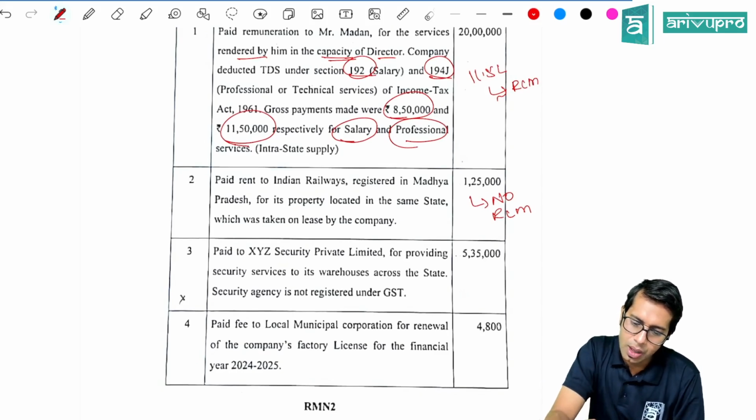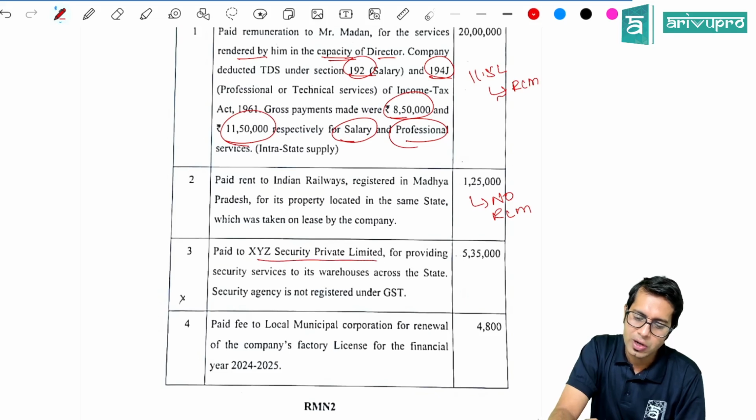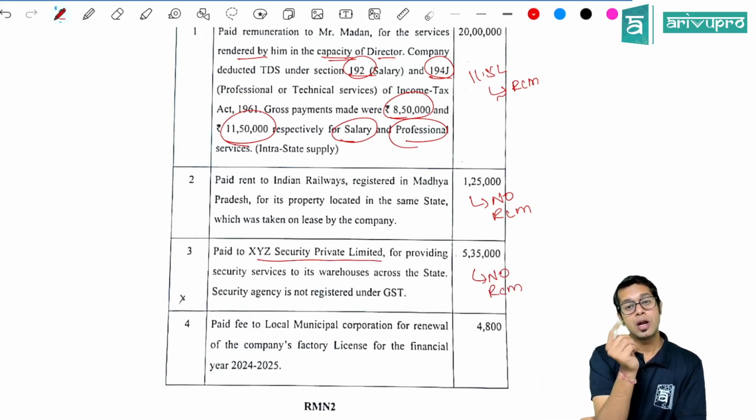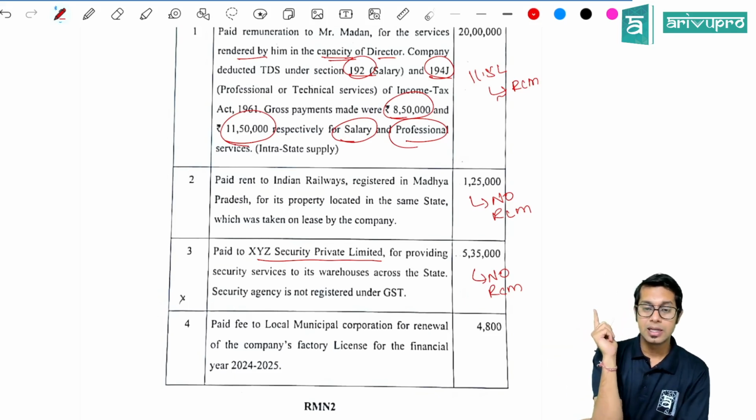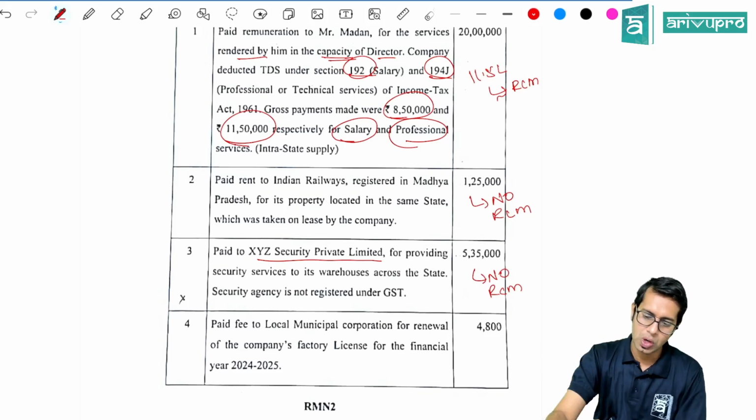He paid to XYZ Security Private Limited, again no RCM. Why, sir? No RCM, because if security services are provided by any person other than a body corporate, then only RCM is applicable. Here, the services are provided by a body corporate, so no RCM.